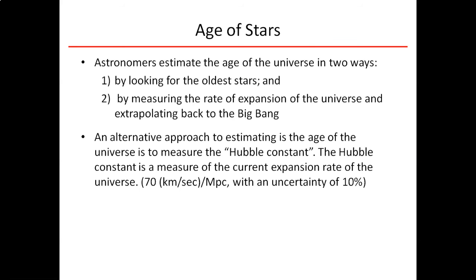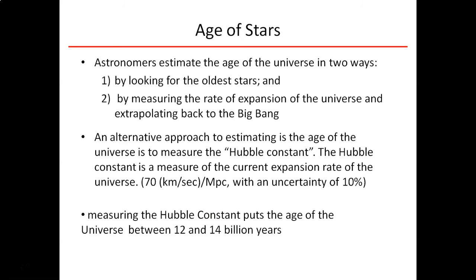So another way that we can determine the age of the universe is by looking at the rate of expansion, which we call our Hubble constant. And our Hubble constant measures the expansion rate, which is right now 70 kilometers per second per megaparsec. And this allows us to come up with how big the universe is getting. And it has a much narrower uncertainty, and so this allows us to place an upper limit on the age of the universe. And so it puts it between 12 and 14 billion years.